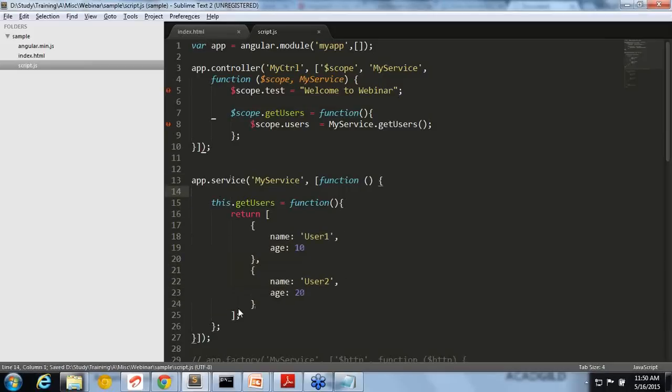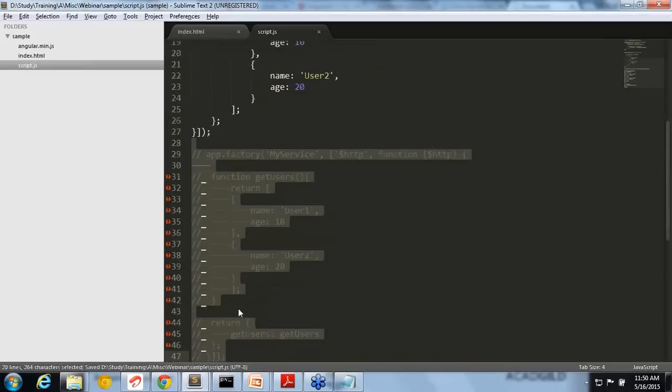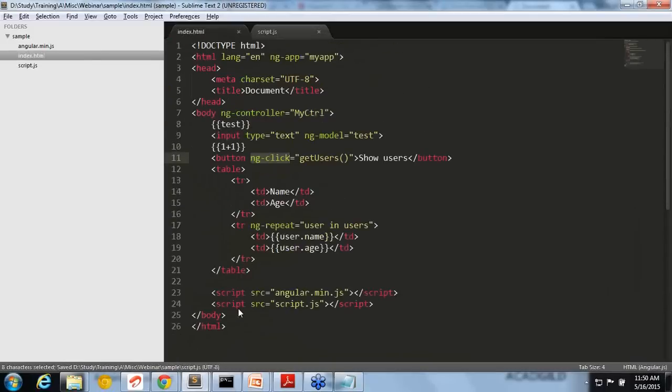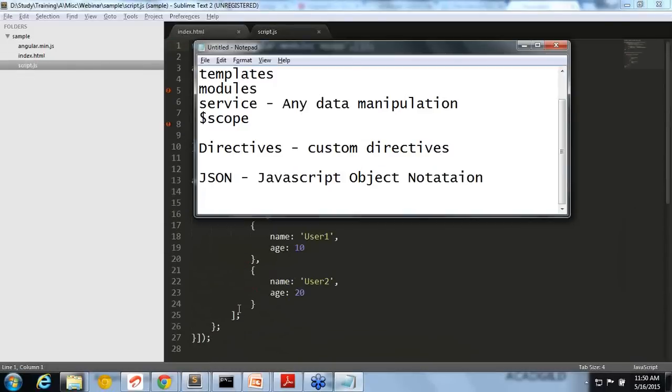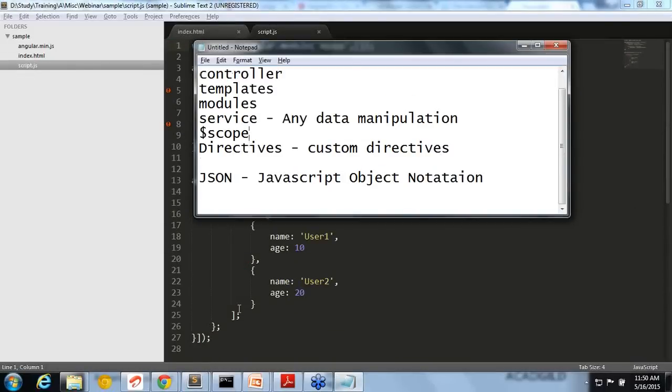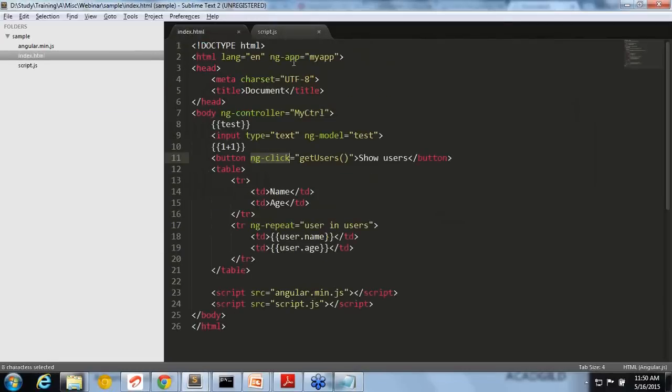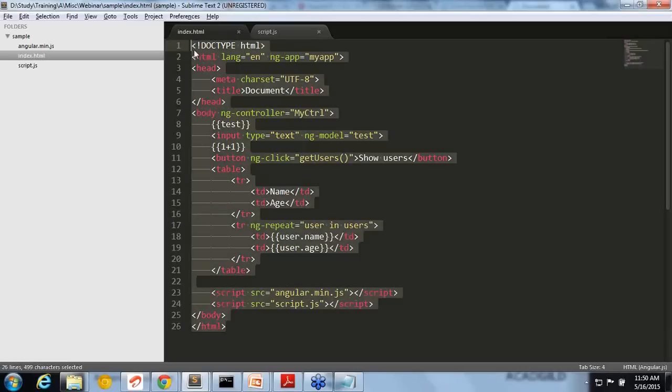Okay, so we have seen most of the important parts of AngularJS. Now, next one is directives. Directives you have actually already seen. ngApp is a directive. This is one of the main features of AngularJS. AngularJS is bringing extra features to the page, making a static HTML into a dynamic HTML.